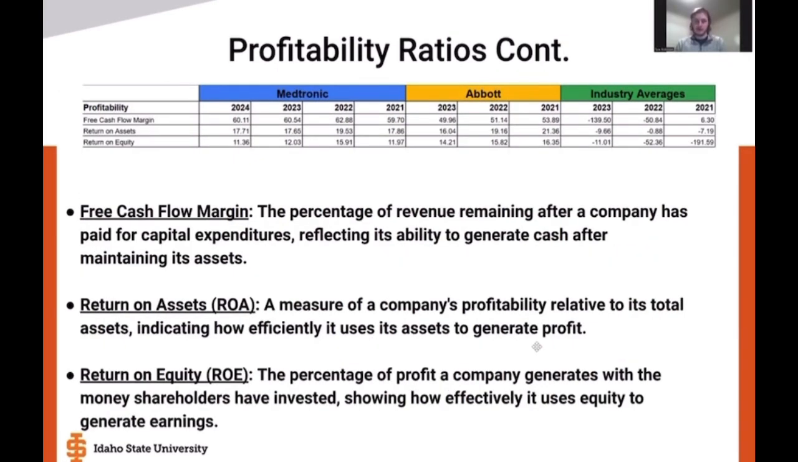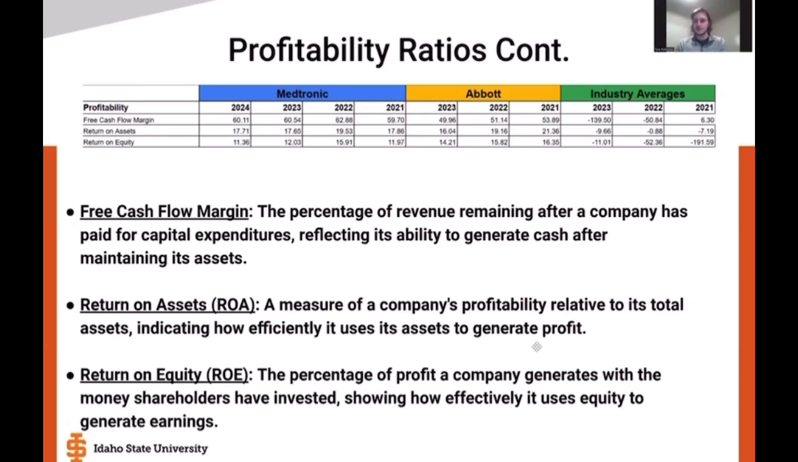The profitability ratios between Abbott, Medtronic, and the industry averages. So the first ratio we have is the free cash flow margin. As you can see, Abbott and Medtronic both have way better cash flow margins than the industry average. In 2023, the industry average was negative 139.5. Compare that to Medtronic's 60.11 and Abbott's 49.96.